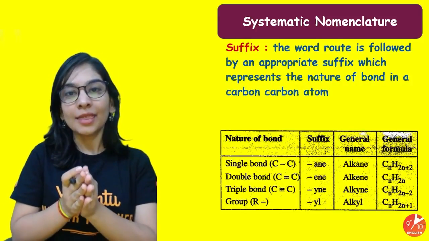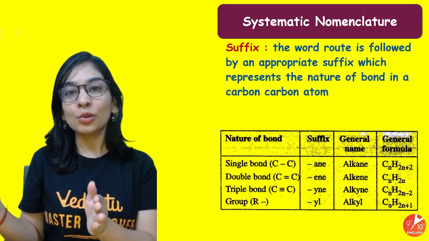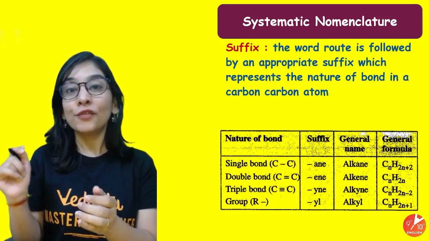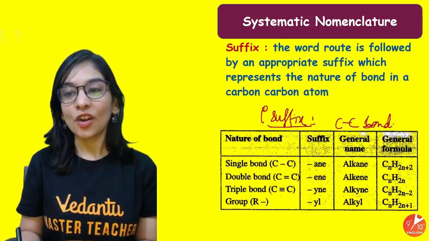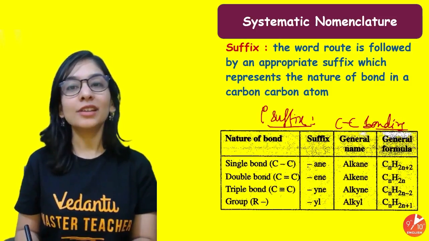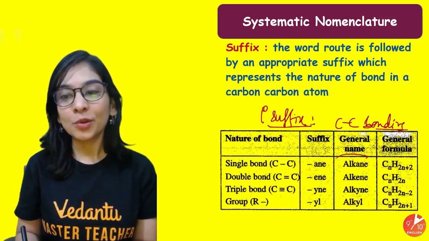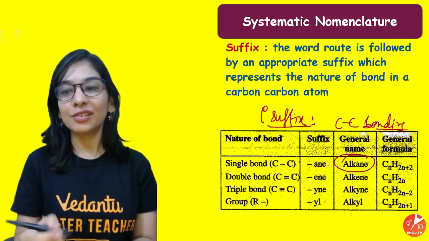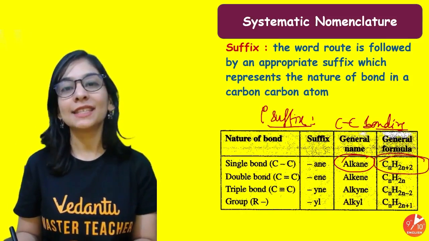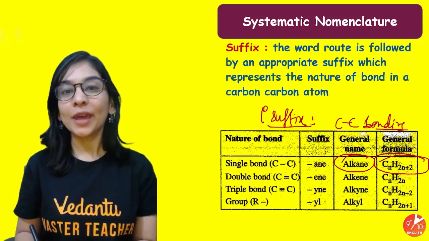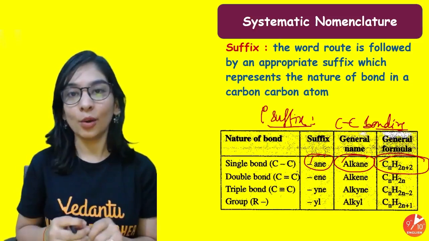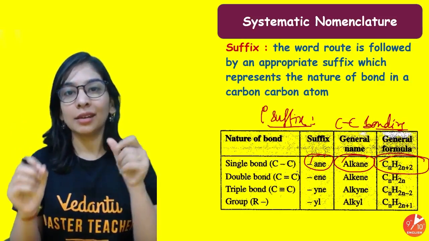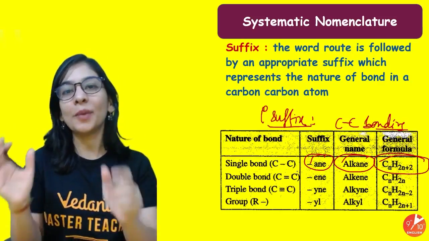Suffix is something that we write after the word root, and it's of two types. When I talk about primary suffix, I mean the nature of carbon-carbon bonding. If there is a single bond in your carbon chain, that will be the category alkane of hydrocarbons, and the general formula is CnH2n+2. The suffix is ane. So meth, methane; eth, ethane; prop, propane, and so on.